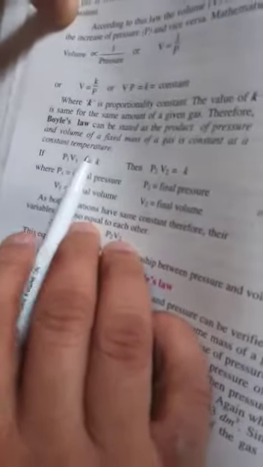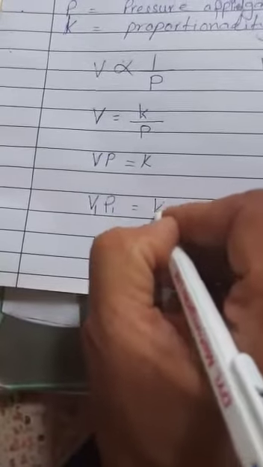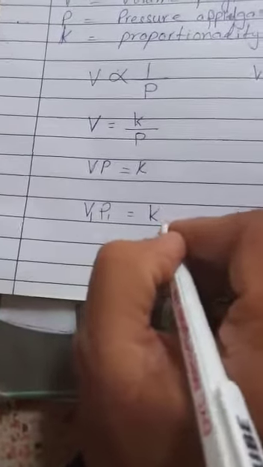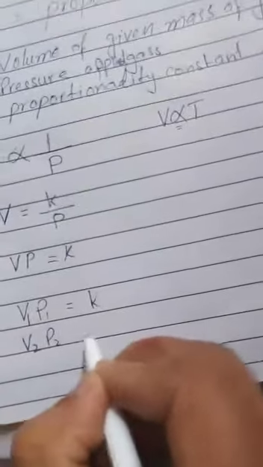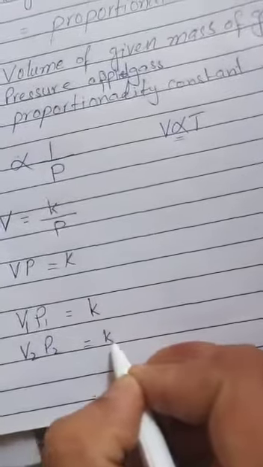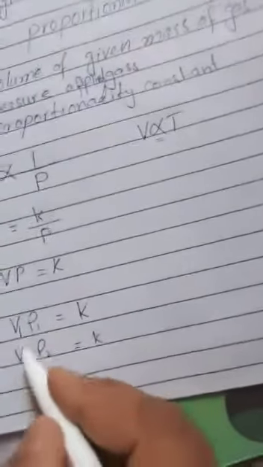If we have 1, 2 or 3 volumes of a given mass of a gas, then we can write it as: if the first volume is V1, its pressure will be P1 and the constant will be K. If we have another volume V2 and pressure P2, the constant will remain the same.